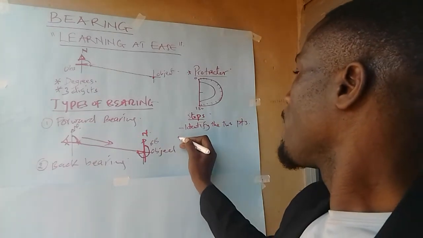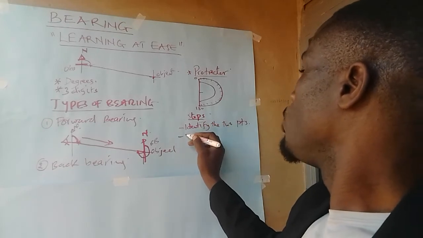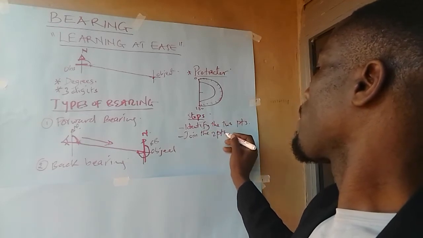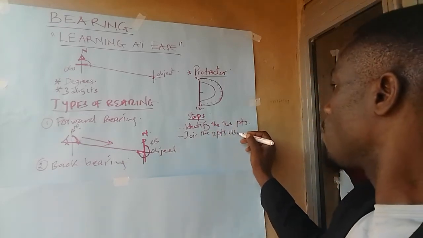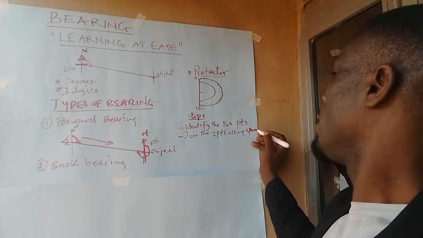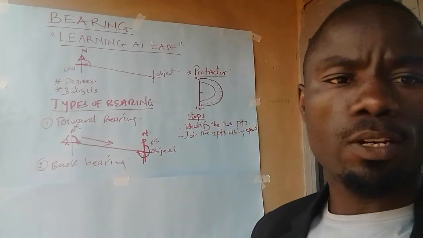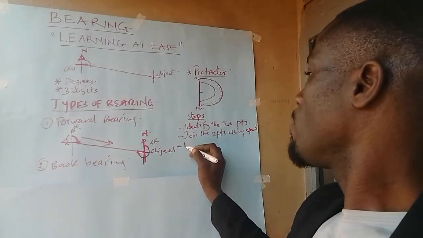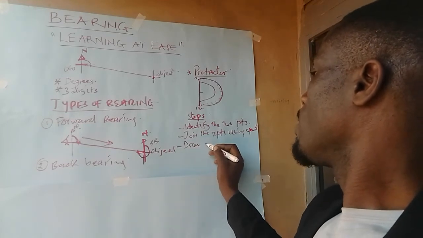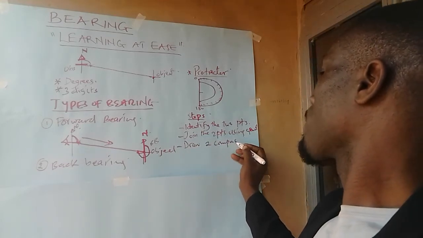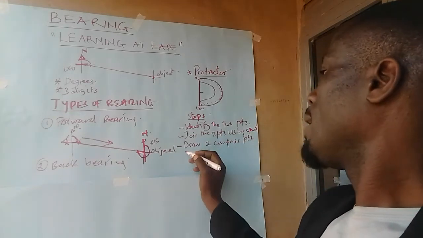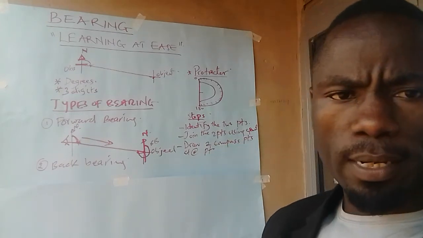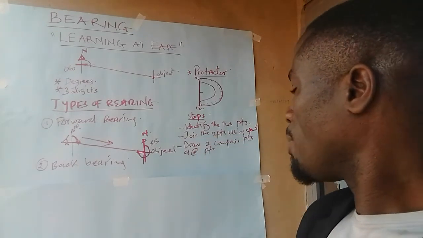Point number 2 is we join the 2 points using a pencil line. Point number 3 is draw compass points. Draw 2 compass points, at each of the 2 points, draw a compass point.